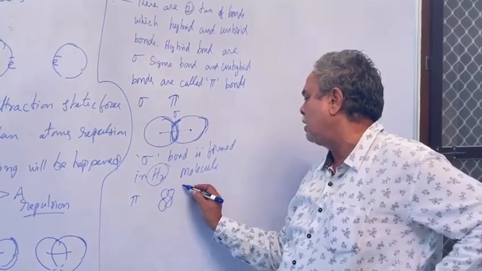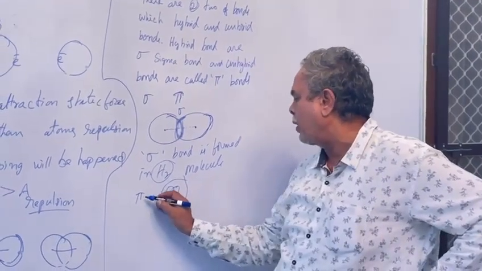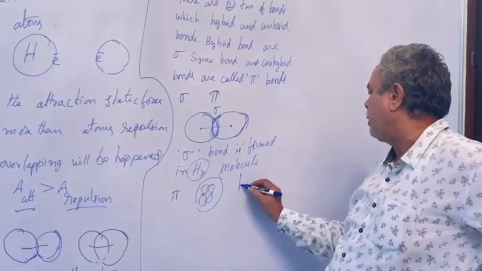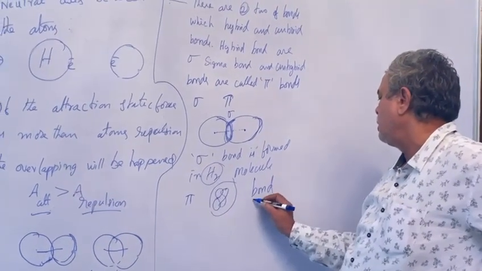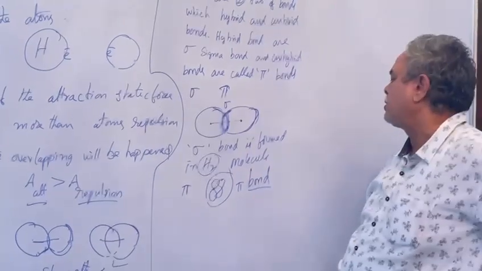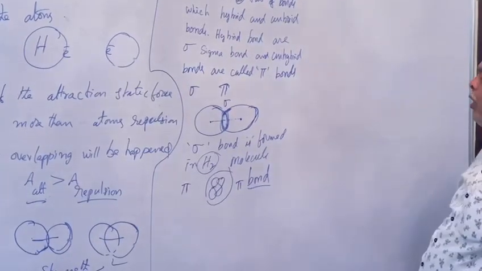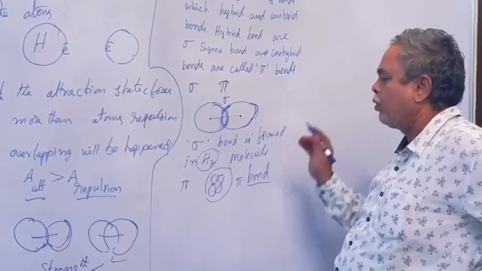Laterally, this is the lateral bond, or pi bond. This is pi bond. This happens here. Suppose barium chloride.